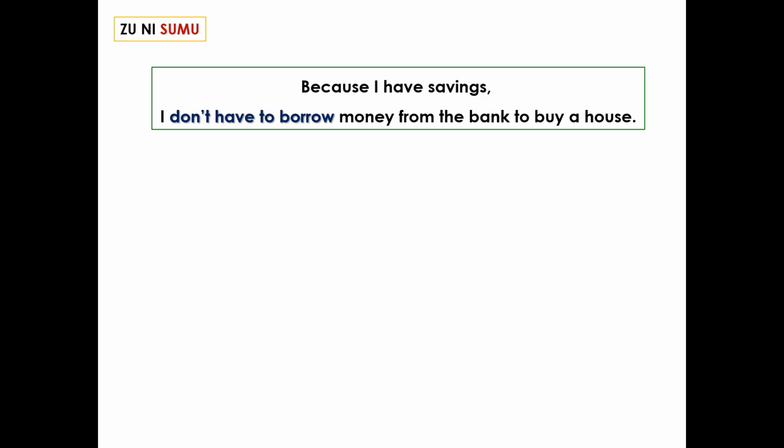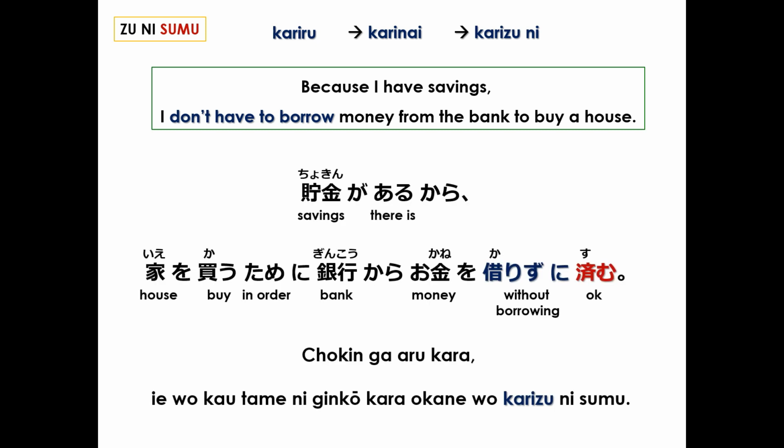Next example. Because I have savings, I don't have to borrow money from the bank to buy a house. Don't have to borrow. To borrow is kariru. Negative, karinai. Without borrowing, karizu ni. And the whole sentence in Japanese, chokin ga aru kara, ie o kau tame ni ginkou kara okane o karizu ni sumu.